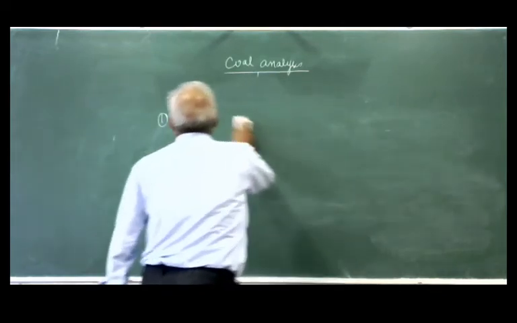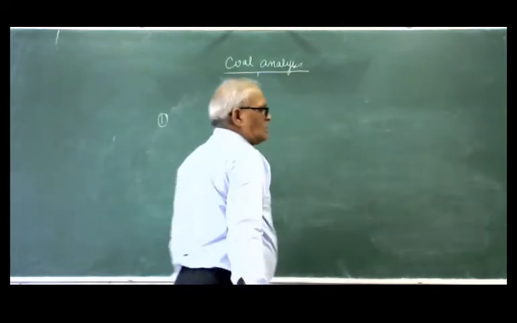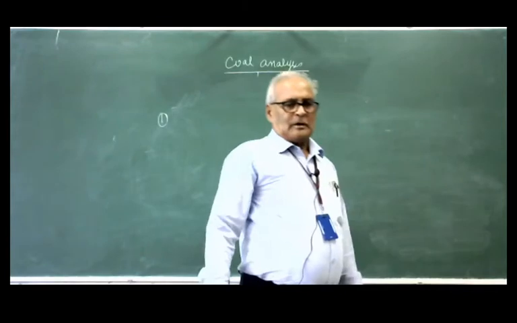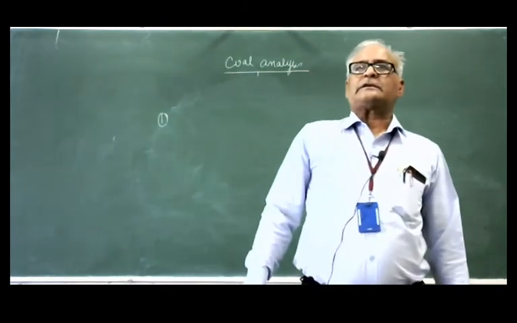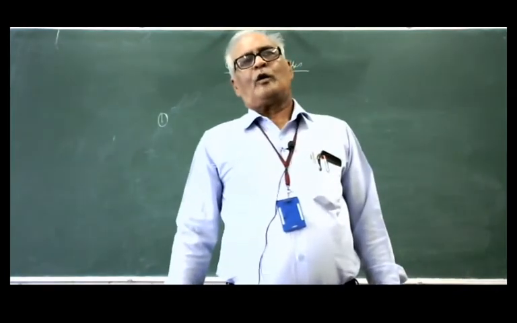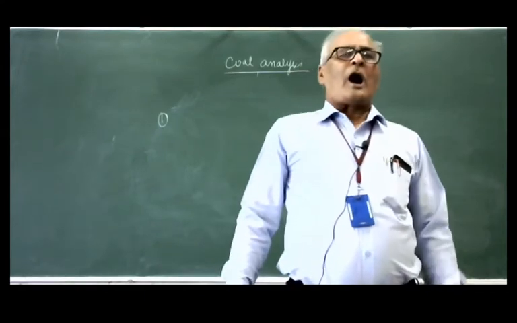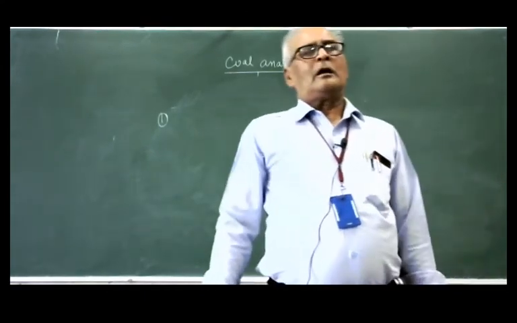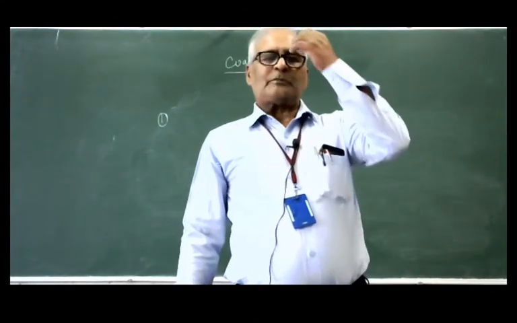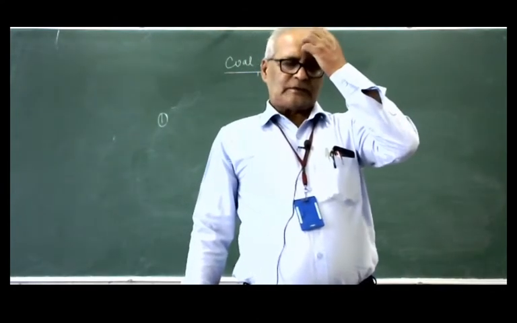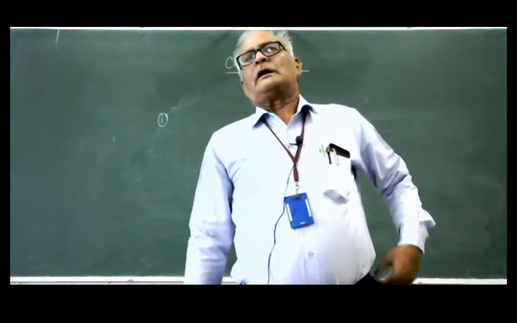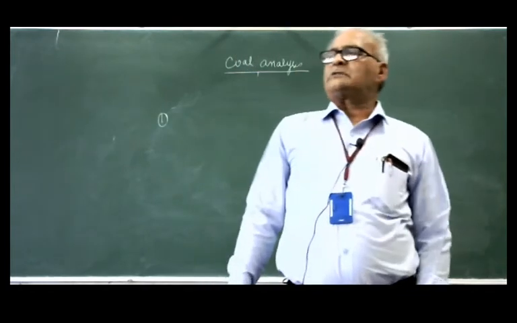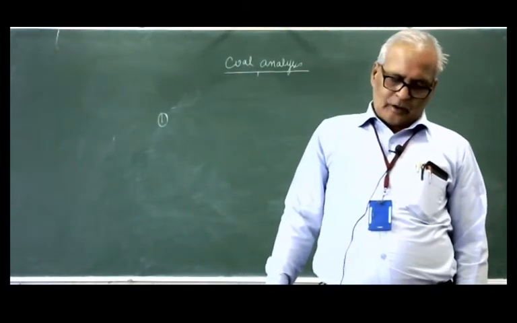There are so many organic compounds present in the coal, which after complete combustion of the coal remain in the form of ash. That is the residue. Ash is the residue.